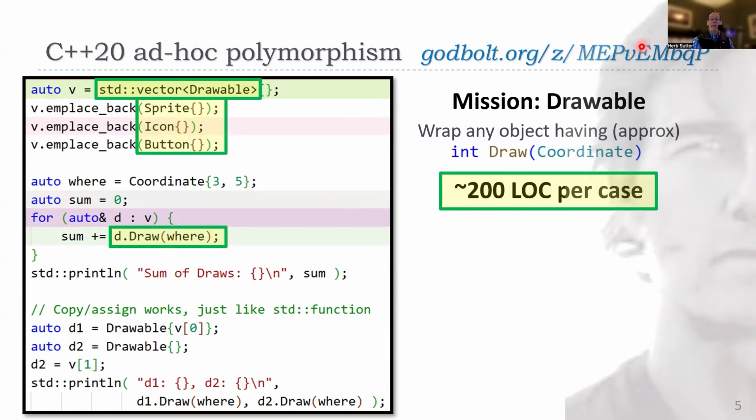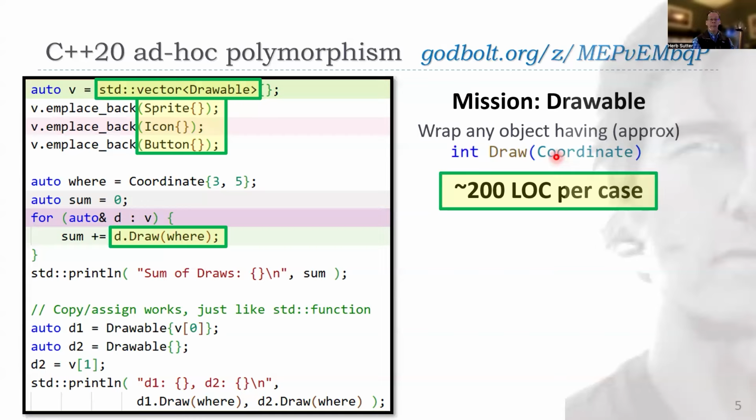And as you'll see in this Godbolt link, those are all unrelated types. There's no inheritance going on. There's no a priori knowledge that these things are drawable. The only thing they have in common is that they have a function signature compatible with that. So Sprite, I believe, has one that's exactly this. Icon has one that returns not an int, but something that can be converted to an int. And button takes a point type, which is convertible to a coordinate.